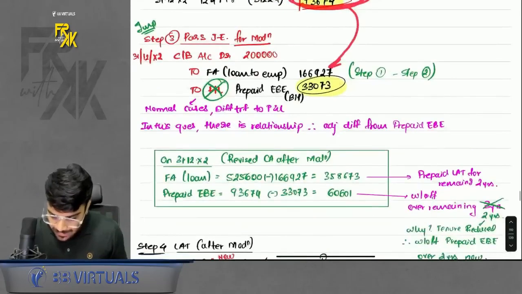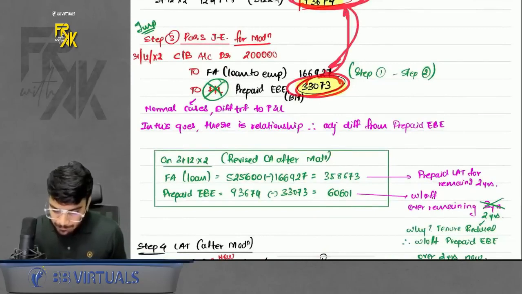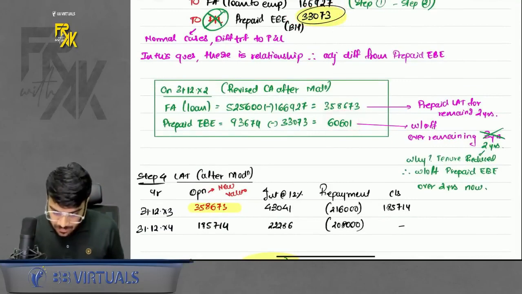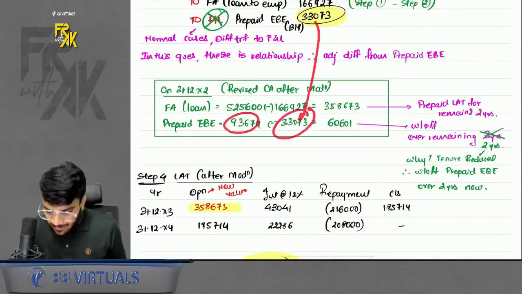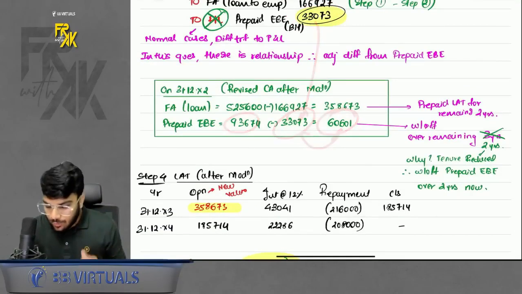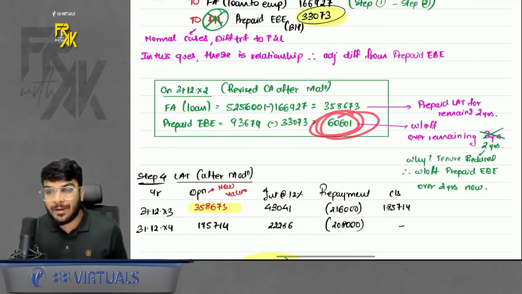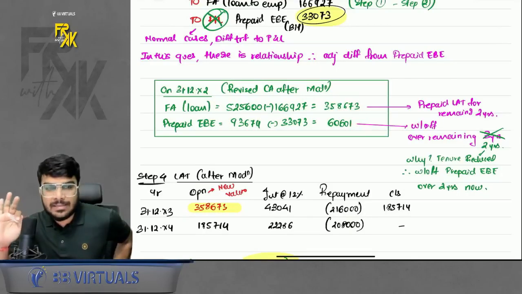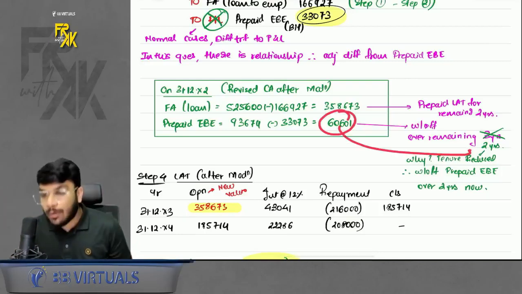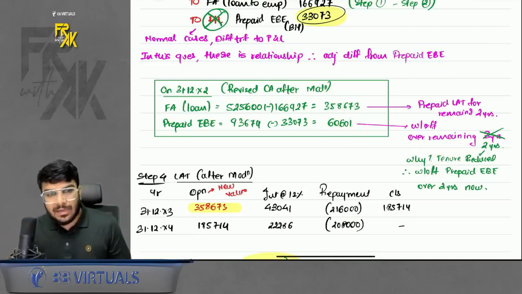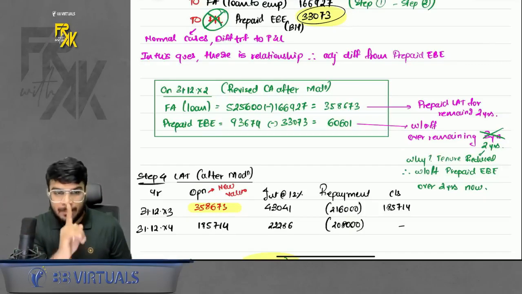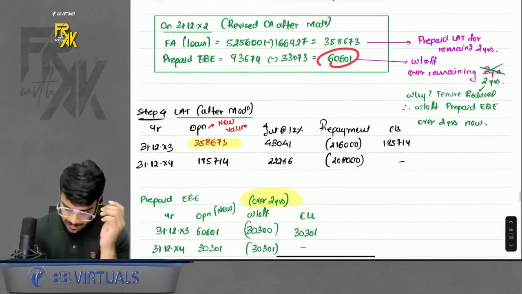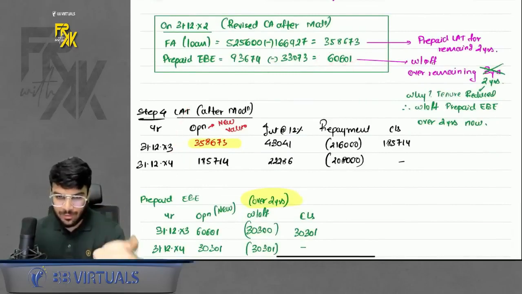Now, you adjusted some amount with the prepaid employee benefit expense. So how much amount will remain? Only this much amount will remain. Why? This was there. You reduced some value of it, so only this much is there. Now you will write off only this much prepaid employee benefit expense. That also over how many years? Ideally the remaining tenure is 3 years, but you will write off this over only 2 years. Why only 2 years? Because we reduced the tenure now by making a 1 year principal prepayment, right? That is why. Okay, done, sir. So step number 4 is going to be LAT after modification.